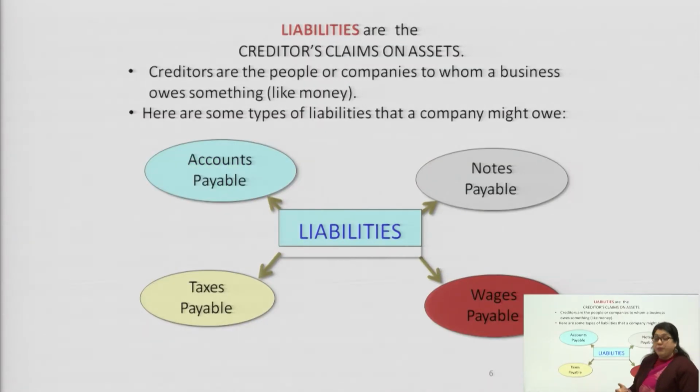Liabilities. Accounts payable is a liability, because you have taken money from other people and you are supposed to pay them back. Notes payable, wages payable, and taxes payable. All the responsibility, all the liability which you have and which your company is supposed to pay, is considered a liability.